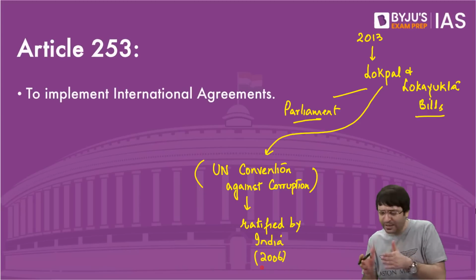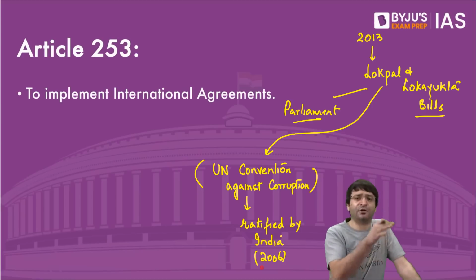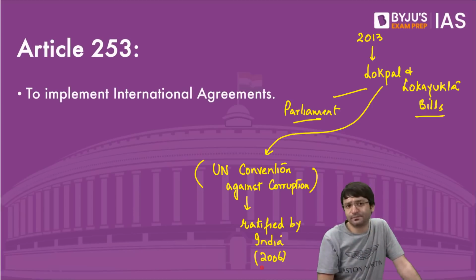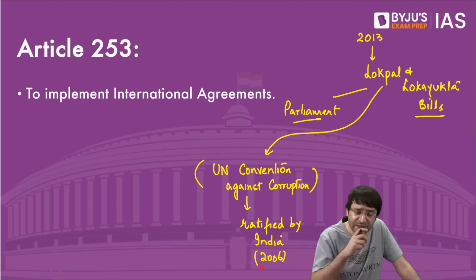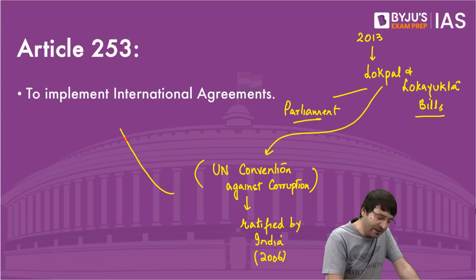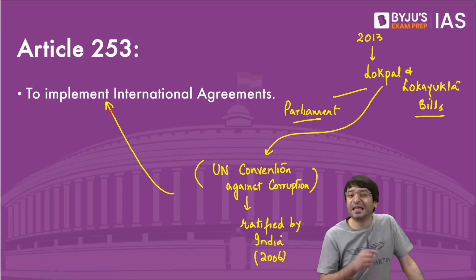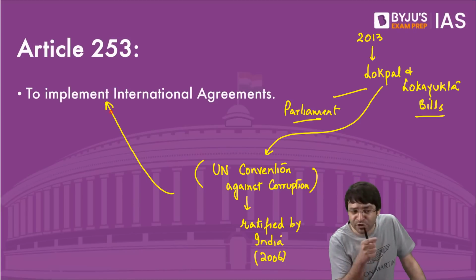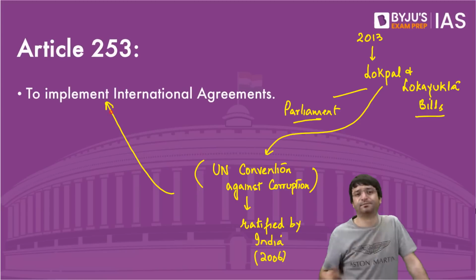Clear? Or India has signed and ratified a United Nations Convention. To ratify that convention, to give shape to that international agreement, Parliament can make a law even if it encroaches into the domain of the state.